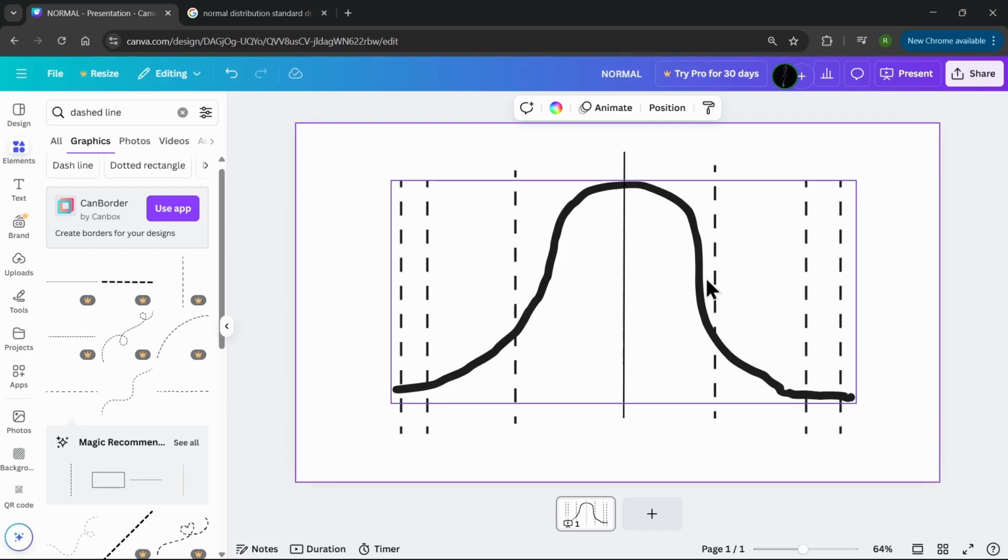So the majority, or 68% of our population, for whatever measurement we're taking, is going to live within this range around what we call the normal. And then 95% of the population will exist within this range, and then 99% of the population within this range.